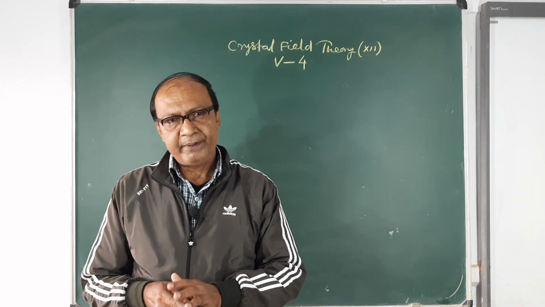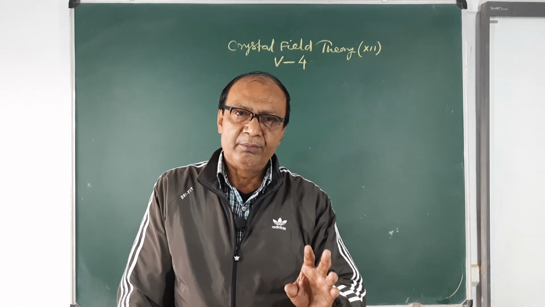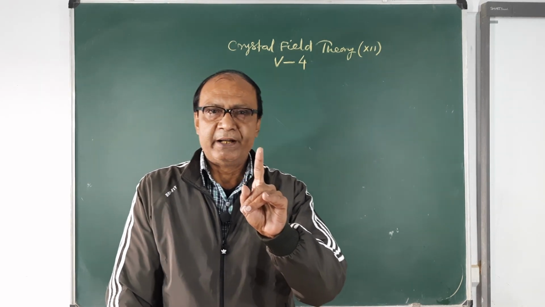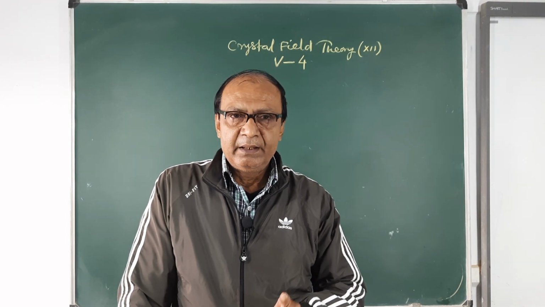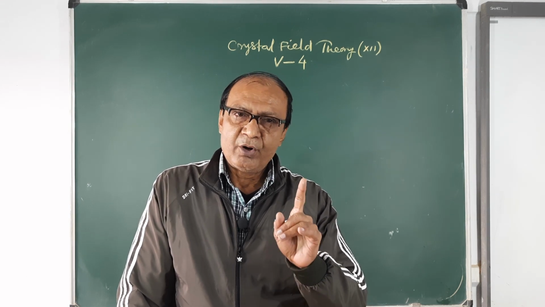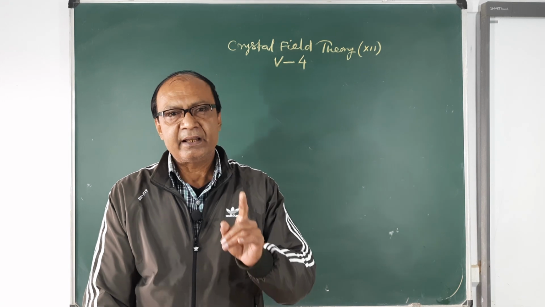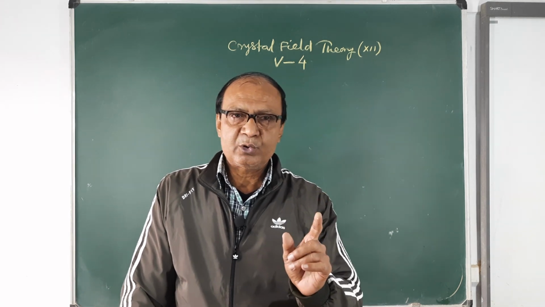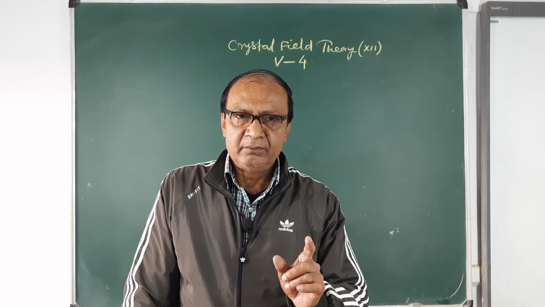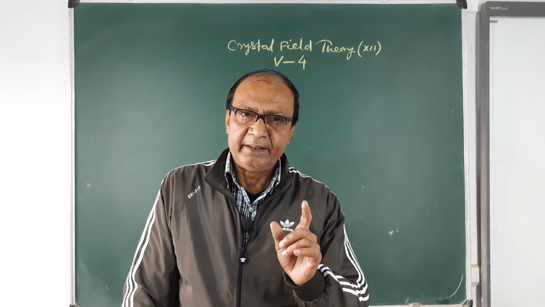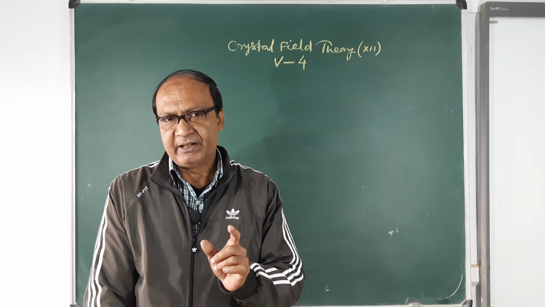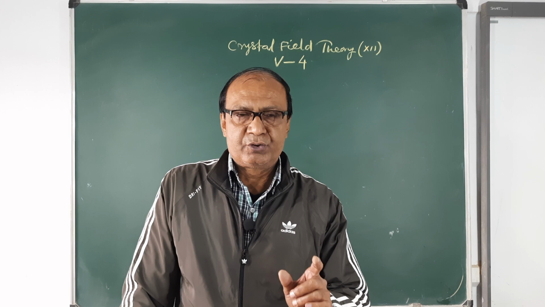First of all, I am telling you the main points of crystal field theory. Number one, the first point is that crystal field theory considers metal-ligand bonding to be purely ionic, arising due to the electrostatic interactions between the metal ion and the negatively charged ligands or neutral ligands with negative dipoles.